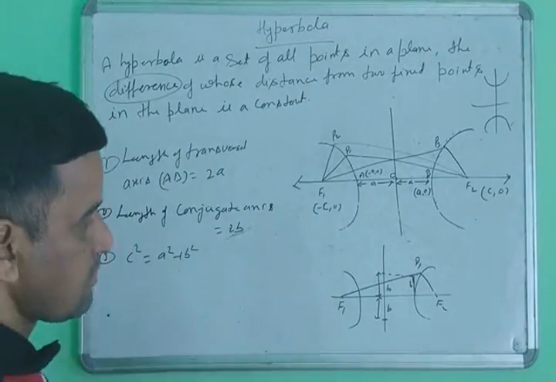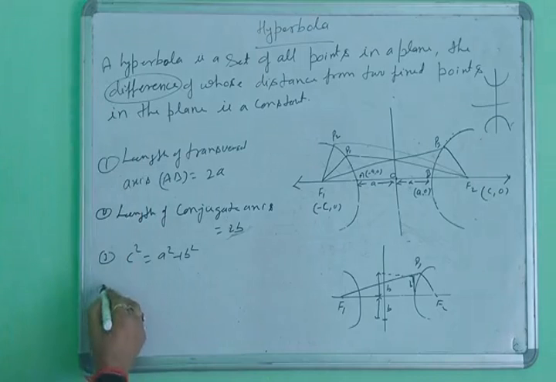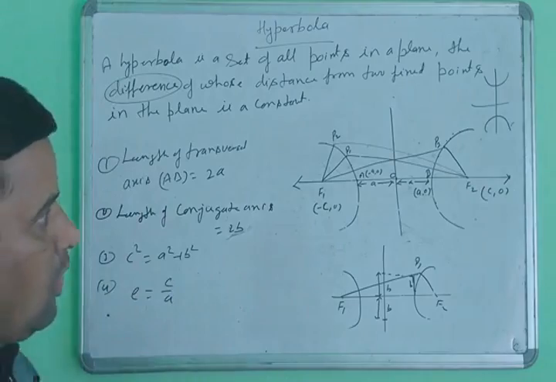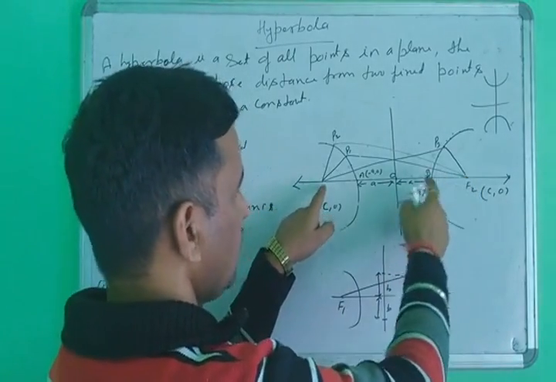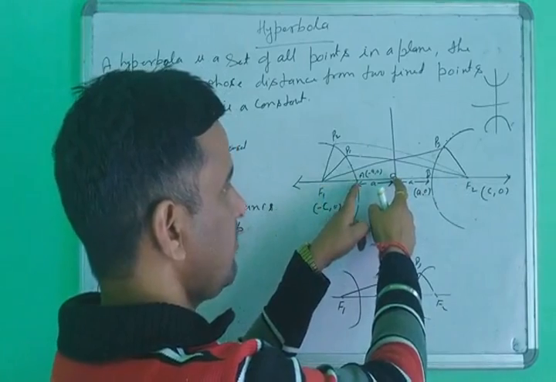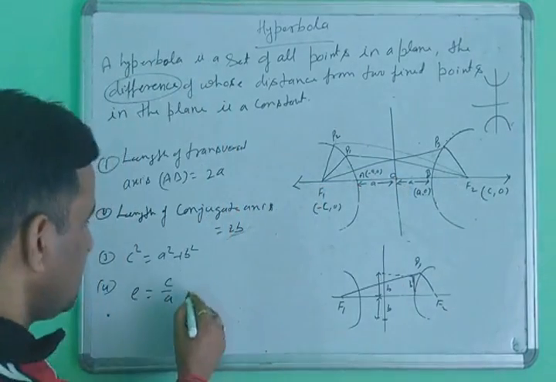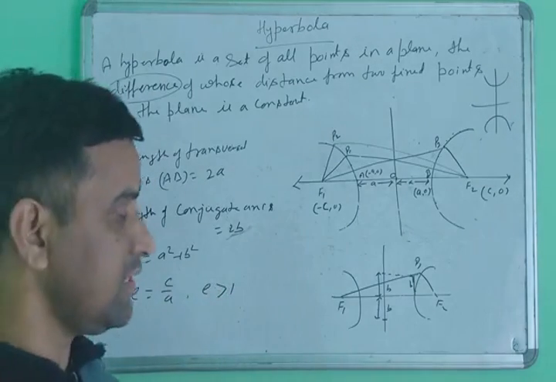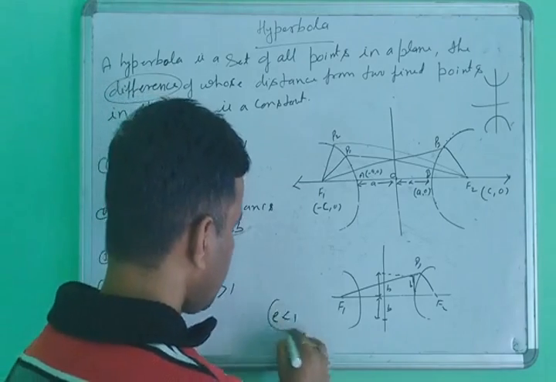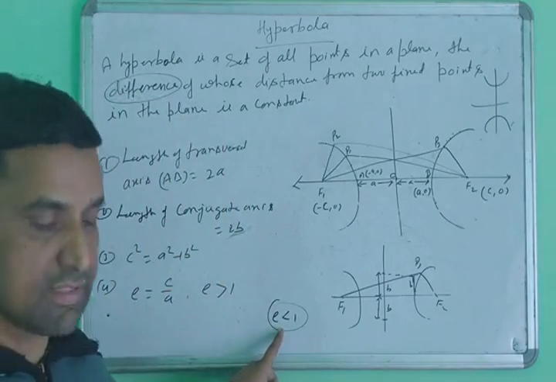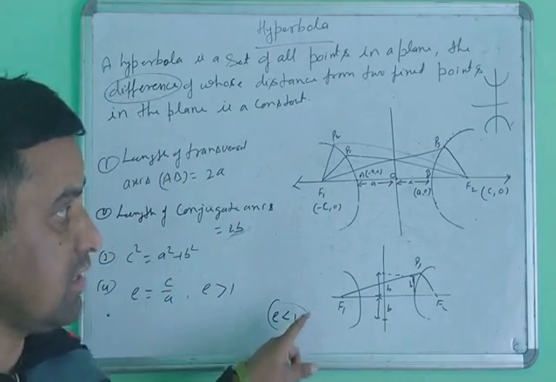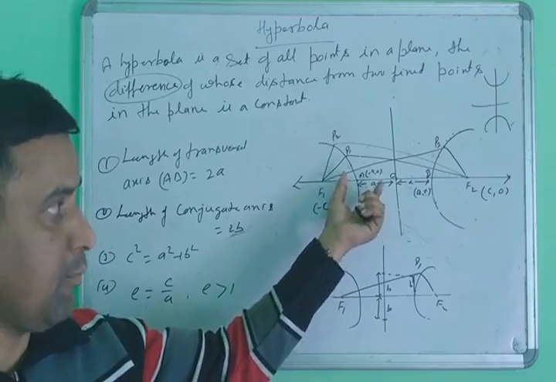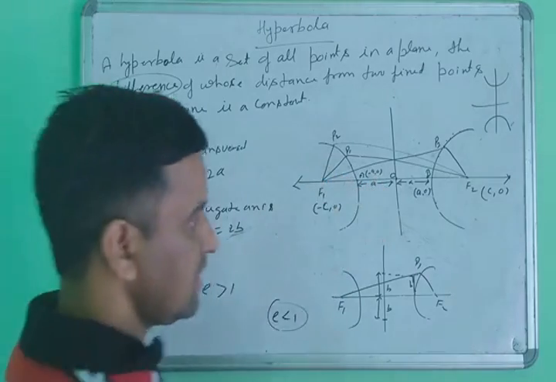Next, what is the eccentricity? The eccentricity e equals c upon a. The value of c is greater and the value of the vertex a is less. It means e is greater than 1. But the eccentricity of the ellipse is less than 1, because in the ellipse the focus is inside the vertex of the axis, since the ellipse is in this shape.